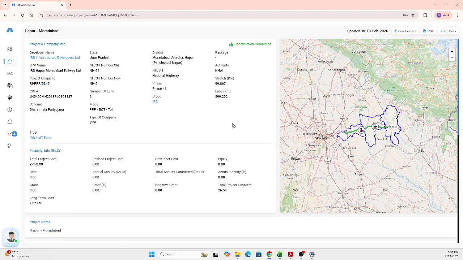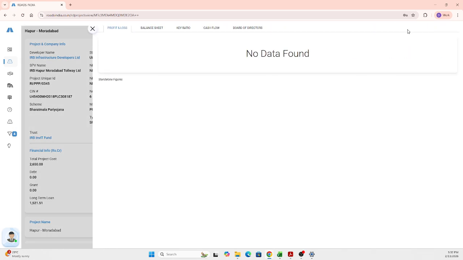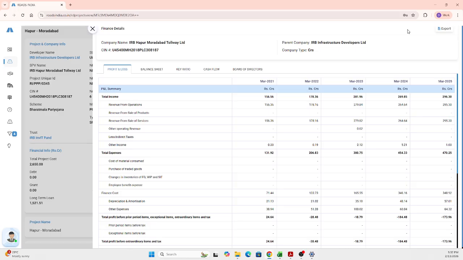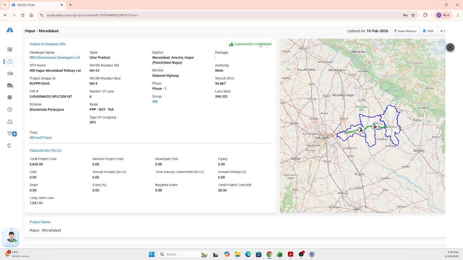All these are there. So here you also have the feasibility to check the finance of the SPV that is involved. So IRB Hapur Moradabad is the SPV that is involved here. If you want to see the finance, just toggle this view finance. You get the profit and loss, balance sheet, key ratio, cash flow, and the other information regarding that. And using this profit and loss, you can understand from March 2021 how well the profit is being run. So you can understand and get the constructive information about that also. So this is about the SPV finance information.